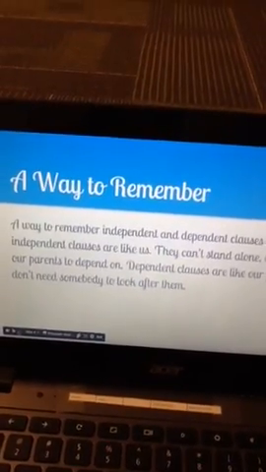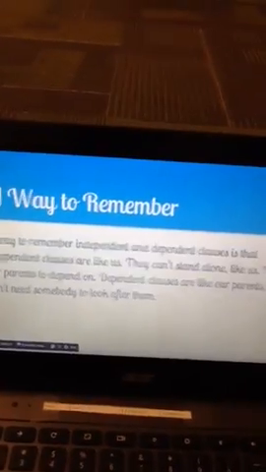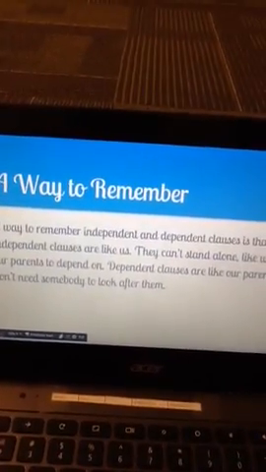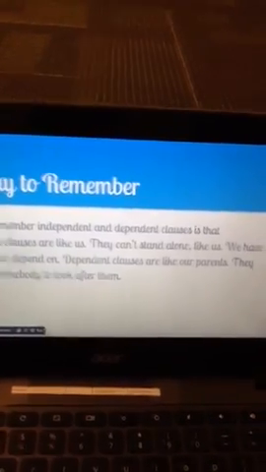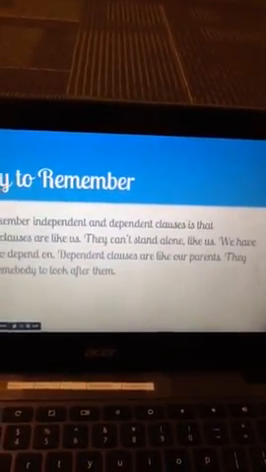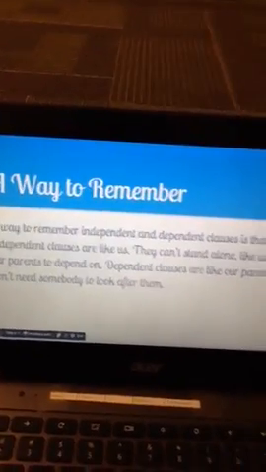A way to remember independent and dependent clauses is that independent clauses are like us. They can stand alone, like us. We have our parents to depend on. Dependent clauses are like our parents. They can't stand alone like us. They don't need somebody to look after them.